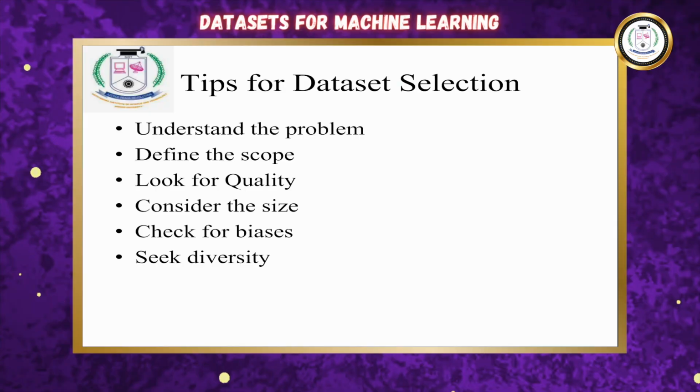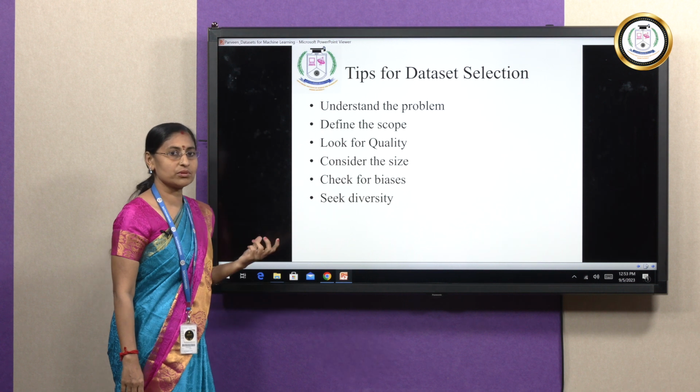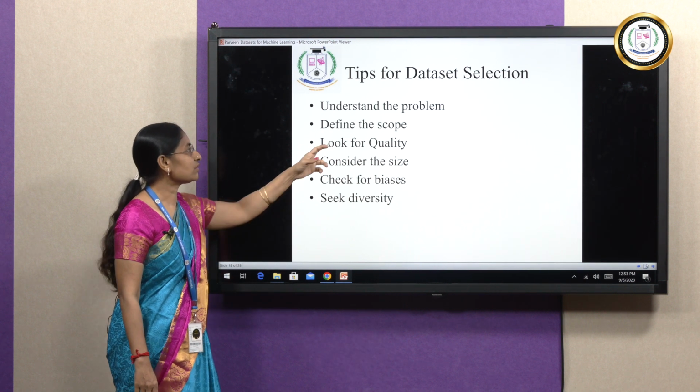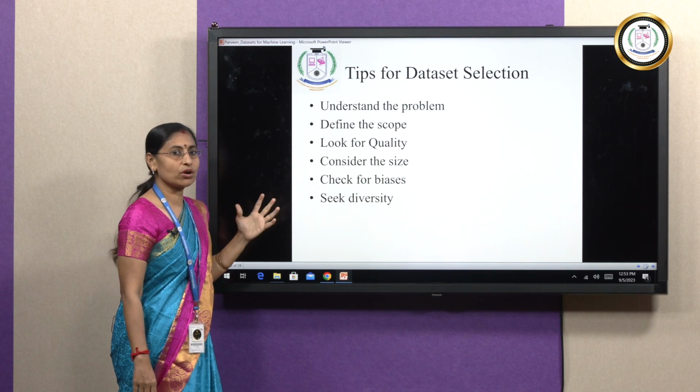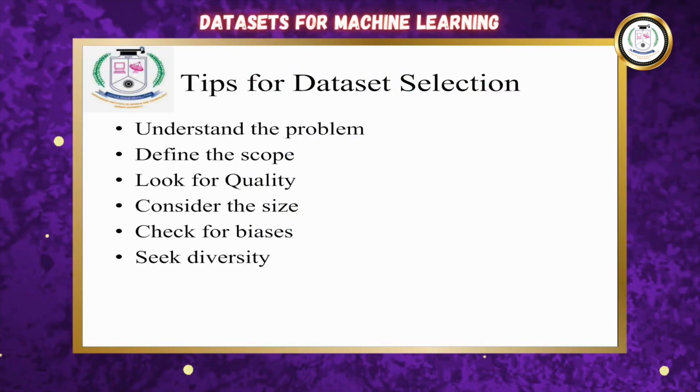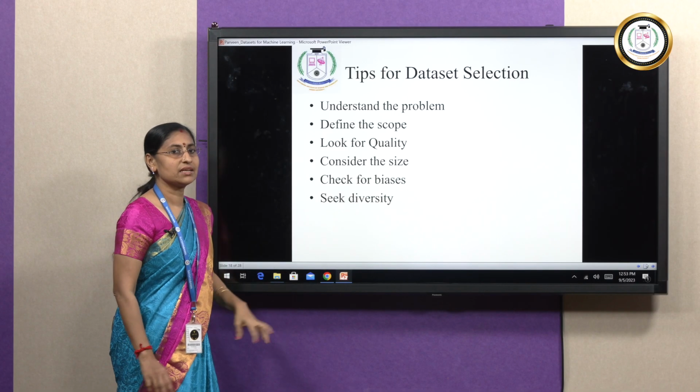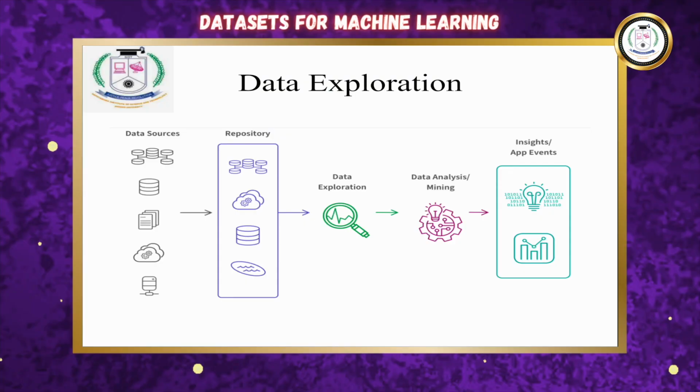Tips for dataset selection. First of all, we have to understand the problem, what that problem is trying to define. Then we have to define the scope of that problem. Look for the quality. Good quality datasets only should be used. Consider the size. The size of the data should be really high. We have to check for biases and seek diversity. Diverse kinds of datasets are very much useful.